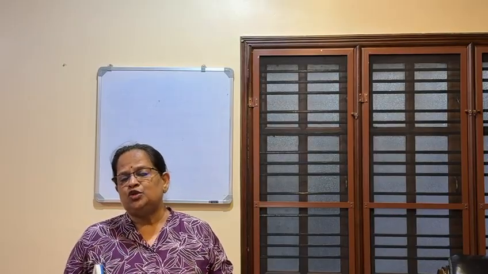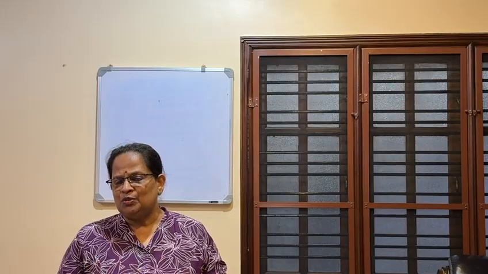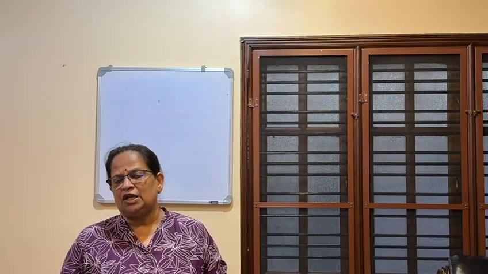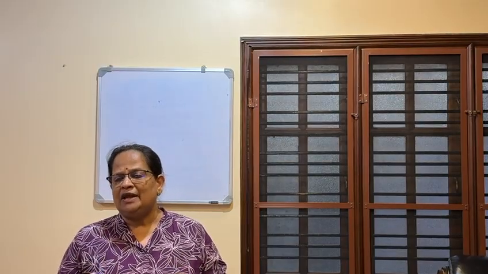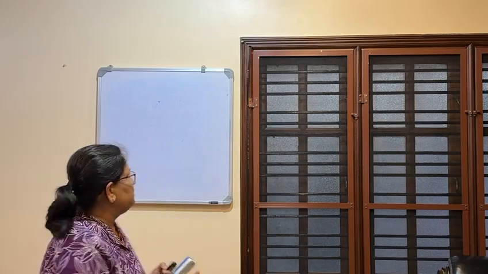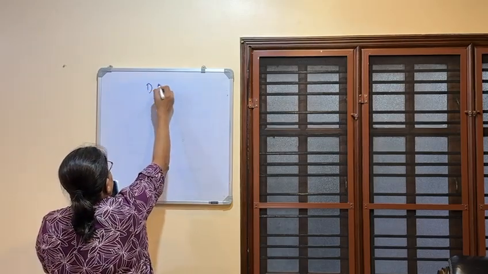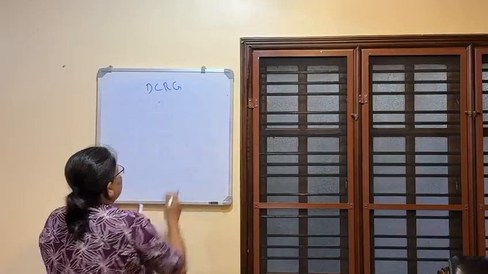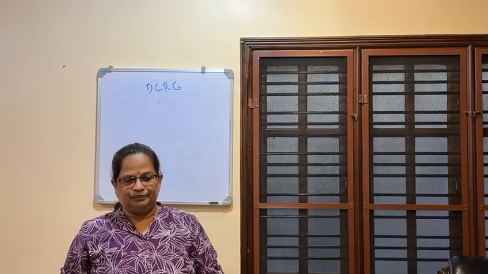Now it's divided into two modules. In the first module, that is module 18, I will explain the theoretical concepts, and in module 19 I will do the problems. So the short form is death cum retirement gratuity, DCRG. This you have to remember, DCRG.